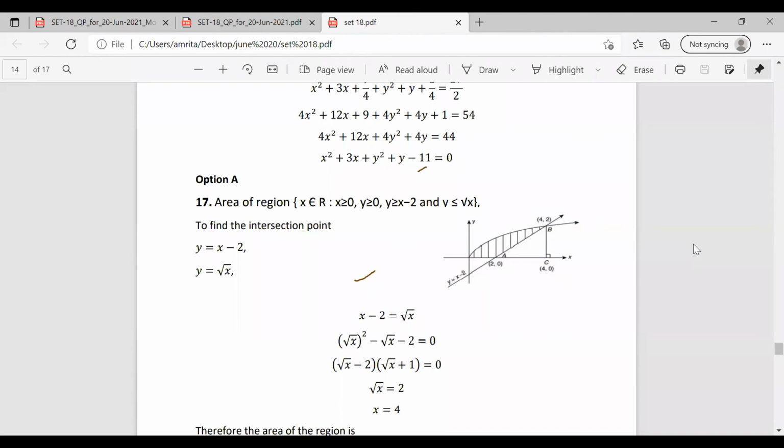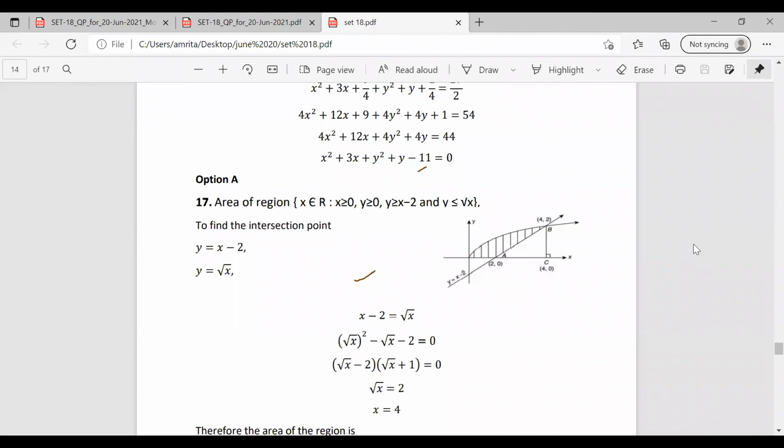So drawing the parabola for root x. It is given that x and y are both greater than 0, so it will be in this quadrant. Drawing the curve for y equal to root x, it will be in this portion. And we have the line y equal to x minus 2. Drawing these two, we have a curve like this. Okay. Now finding the point of intersection by solving these two equations, x minus 2 equal to root x, we get the value of x equal to 4. Solving this, we find the point of intersection as 4, 2.